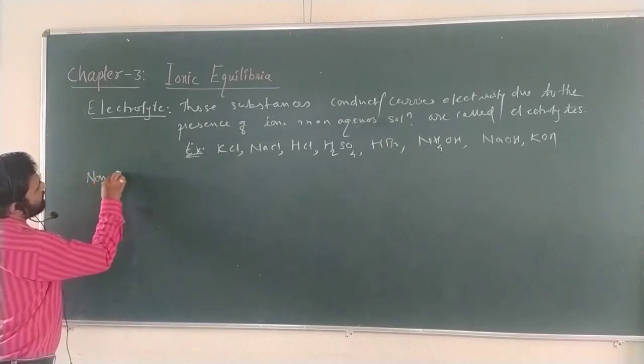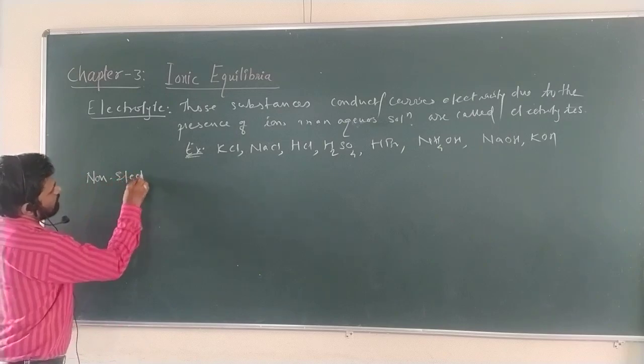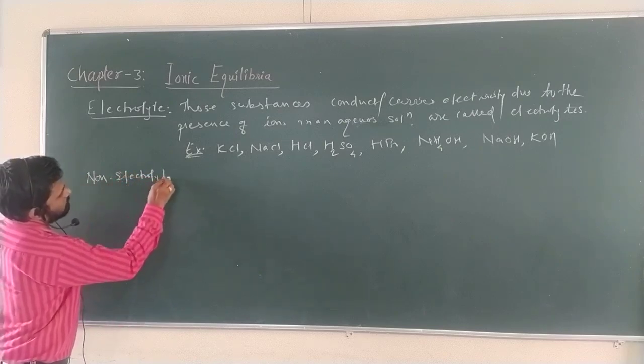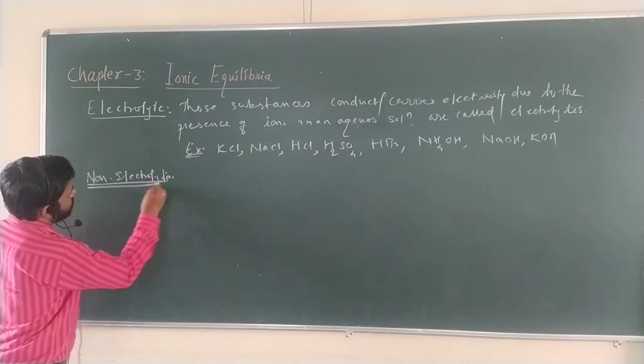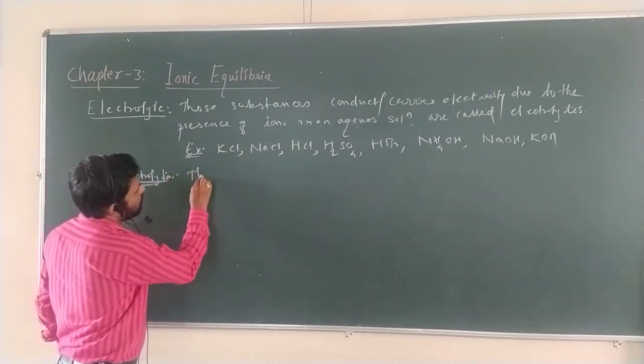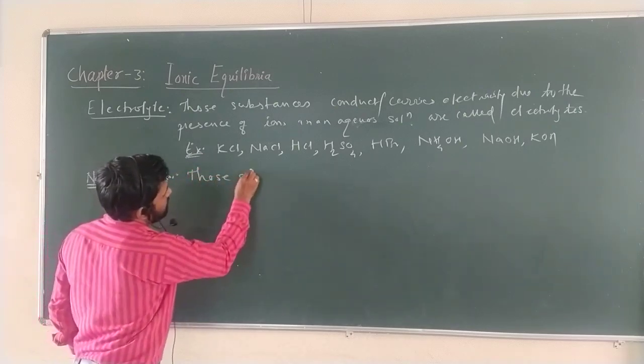How can we define a non-electrolyte? Same definition here.